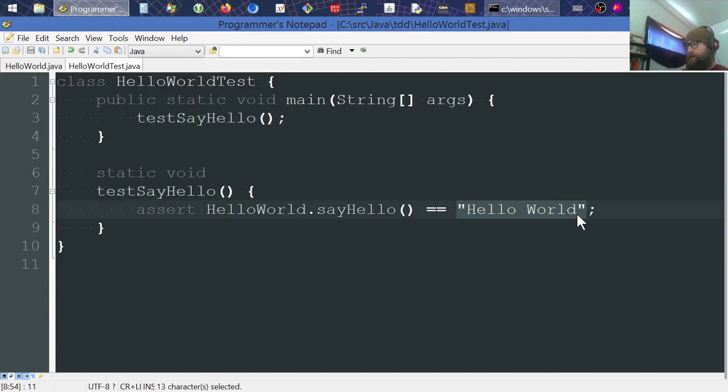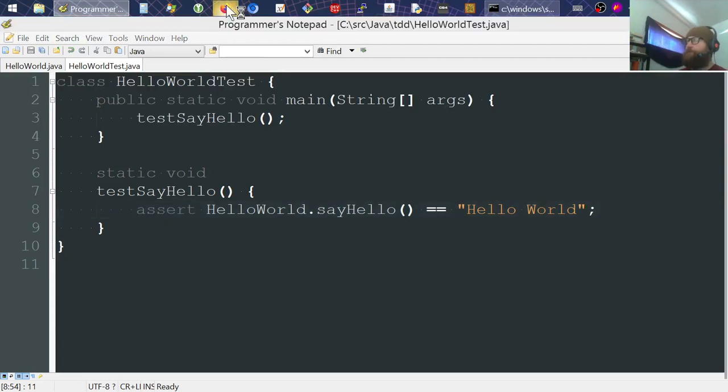So one thing I can do there too, trying to remember the syntax of the assert statement. I believe I can put a comma there, or I would do assert. Yeah, I think I can do a comma. What I can do is look it up.